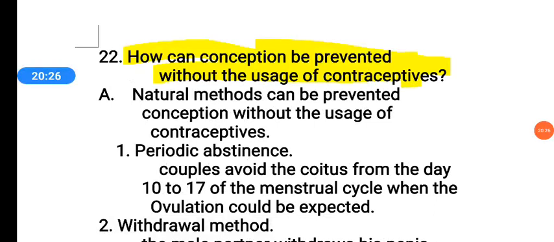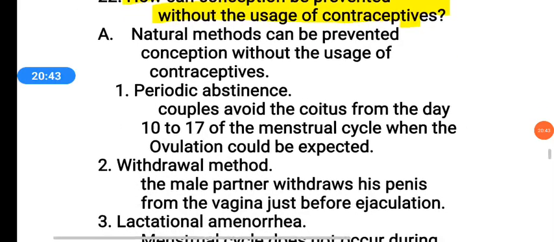Next, the 22nd question is: how can conception be prevented without the usage of contraceptives? The answer is natural methods. The natural methods are, one, periodic abstinence.